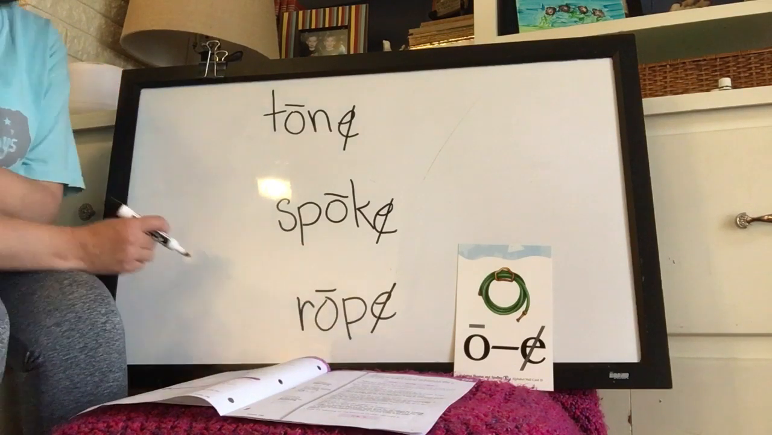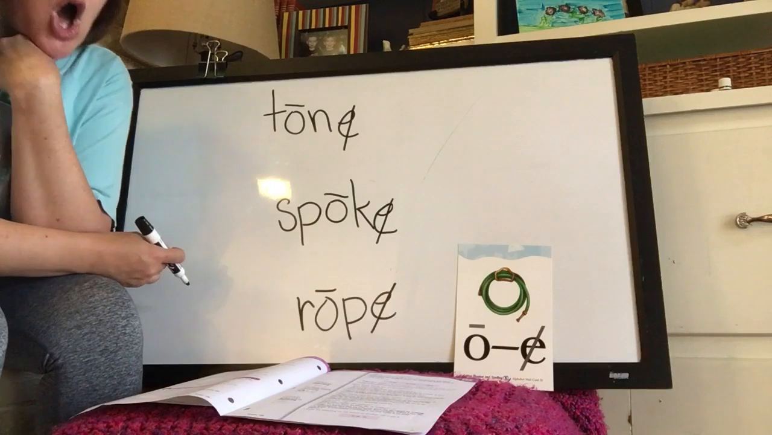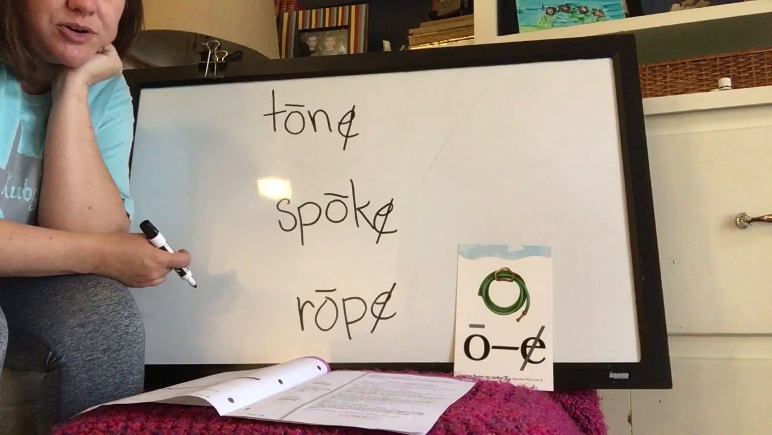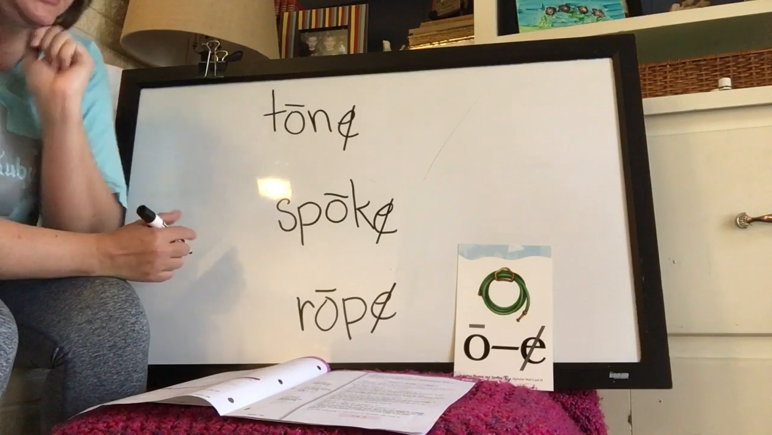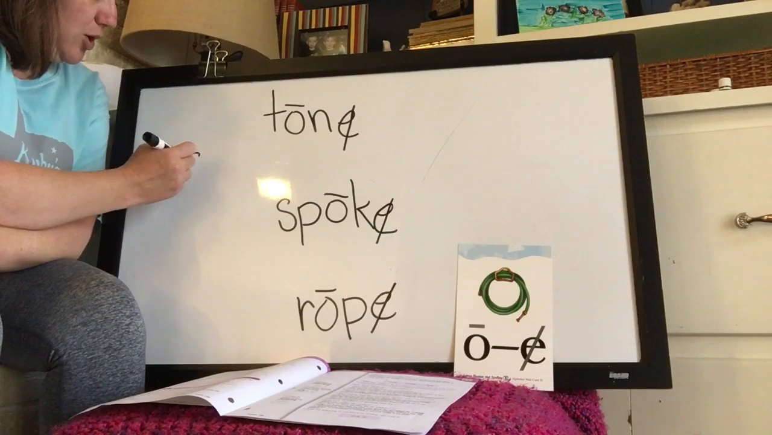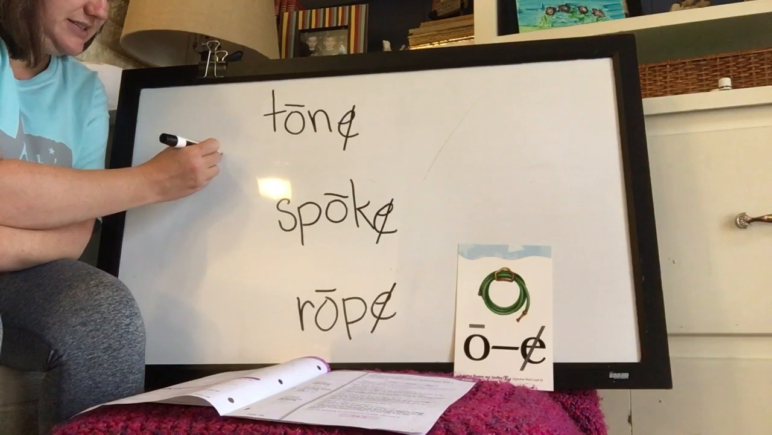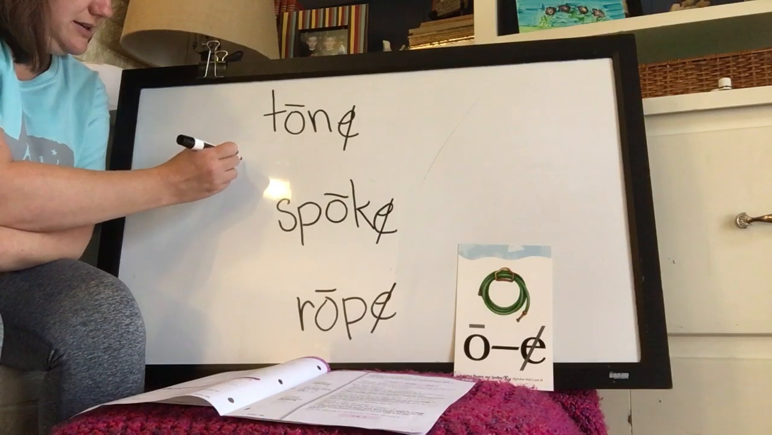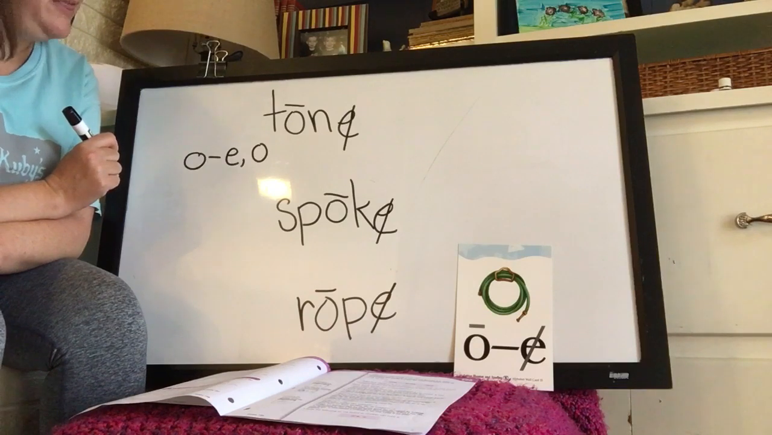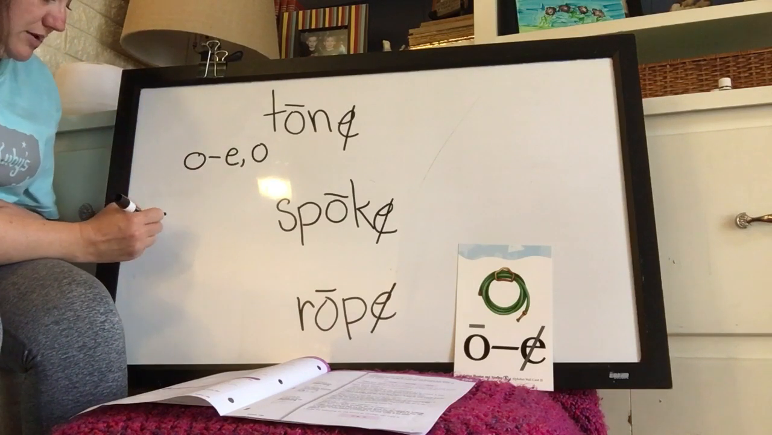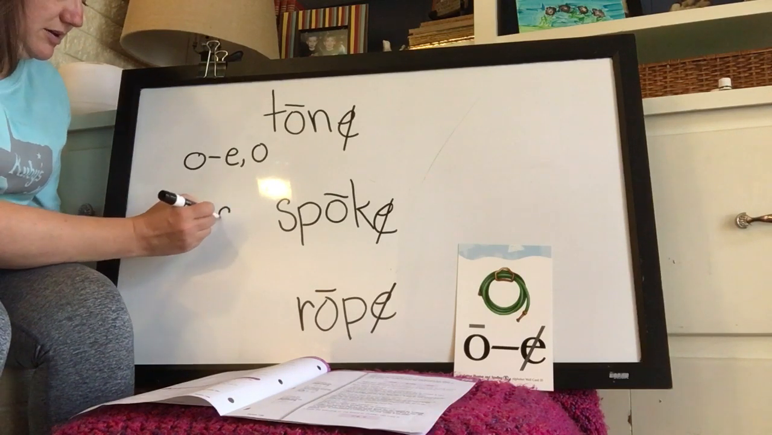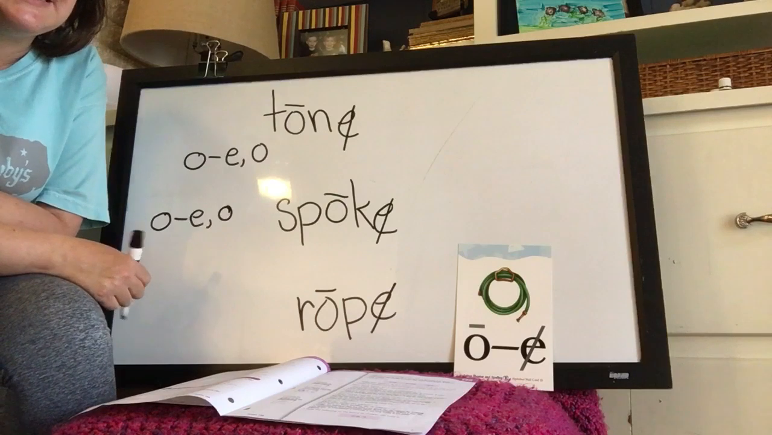Rope. Okay, so when you hear the O sound on your spelling sound review, when your mom or dad makes the O sound, here's how you're going to write it. And here's what you're going to say. You're going to say O consonant E comma, O. That's how you're going to write that on the line. O, consonant, E, comma, O.